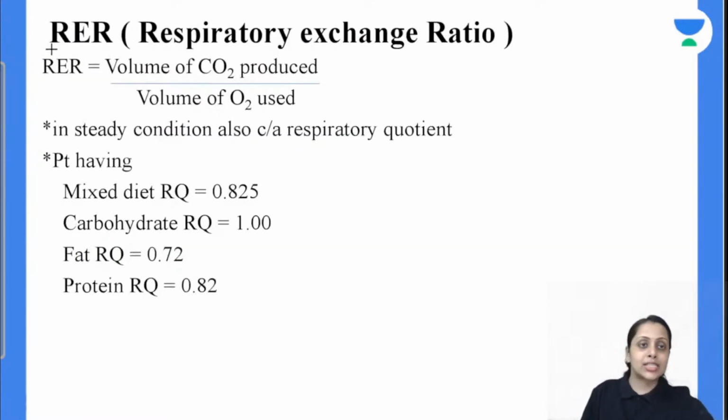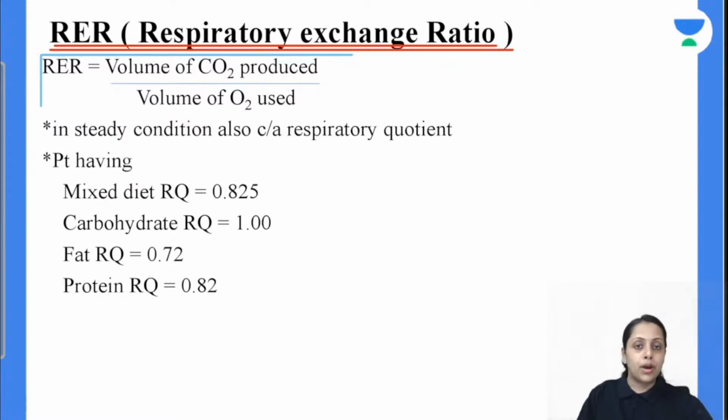So now coming to the next point, that is the respiratory exchange ratio. What do you mean by this respiratory exchange ratio? Respiratory exchange ratio is volume of carbon dioxide produced over volume of oxygen used.